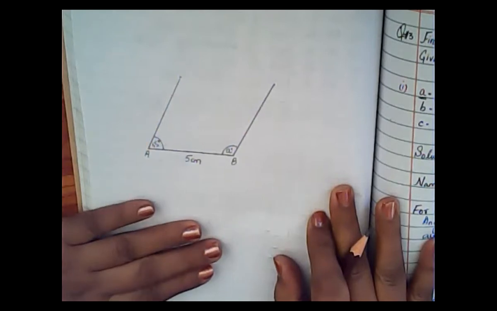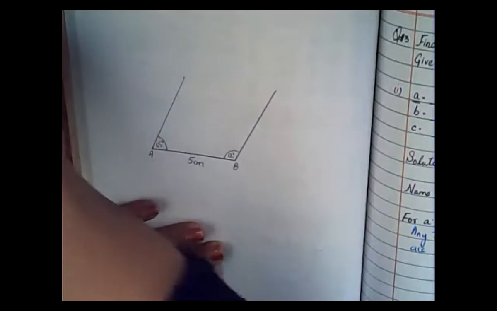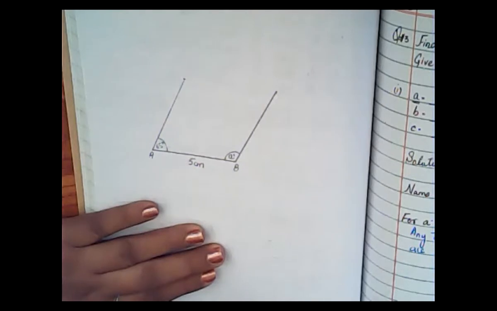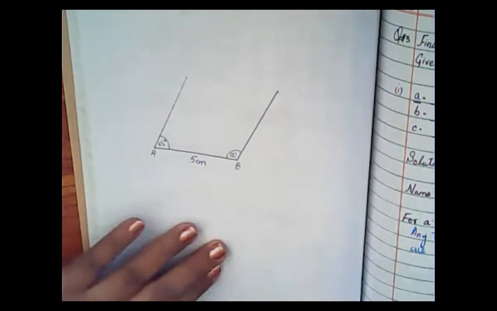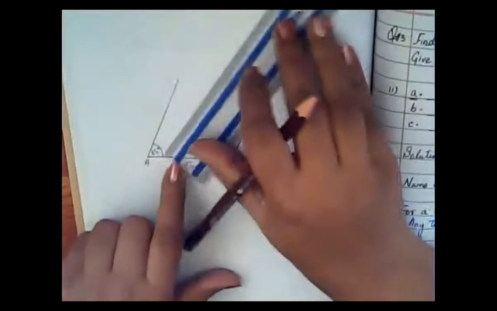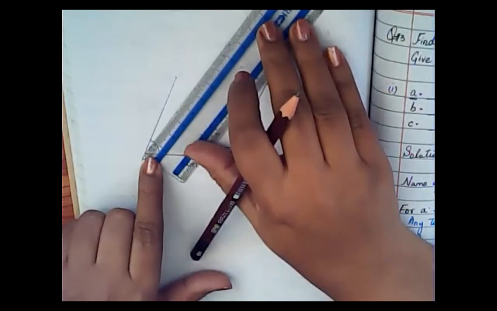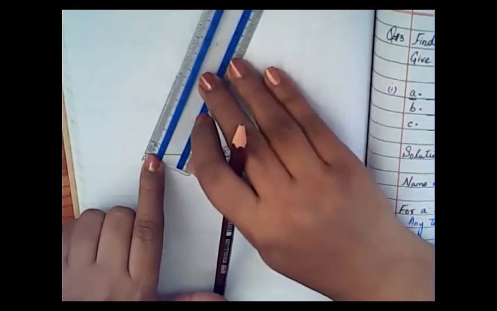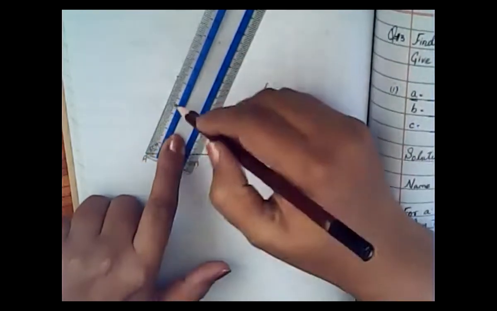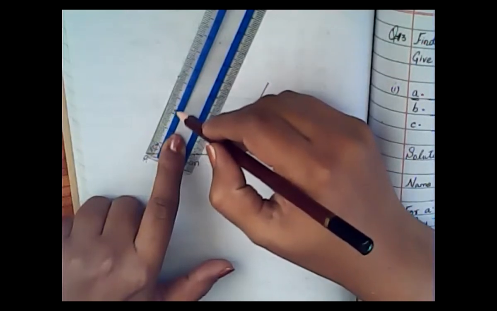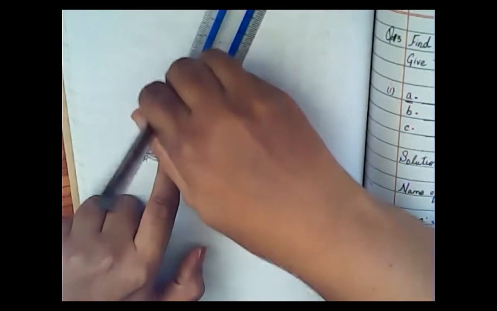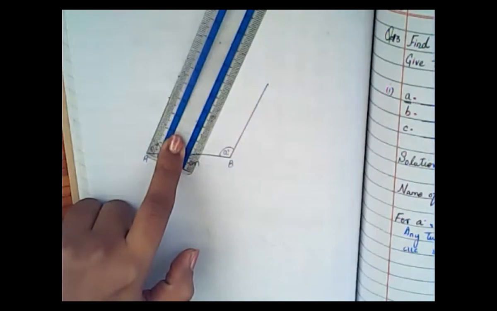When you have done so, please tell me. Okay, done. Now what you will do, this is your scale. Place the zero on this scale, just like this. Place the scale on point A, on this line, and then make a point on 3.7 centimeter. So here you have 3, this is 3.567, so this is 3.7. So make a small dot on 3.7 on this line.